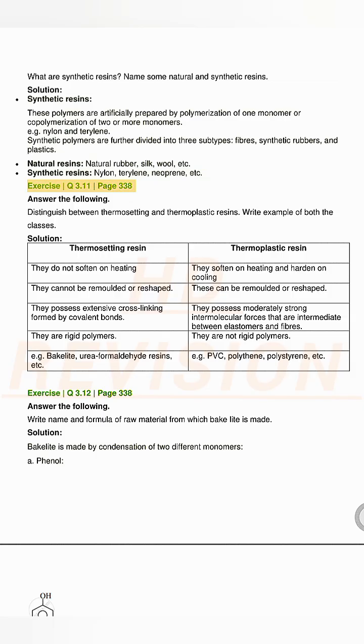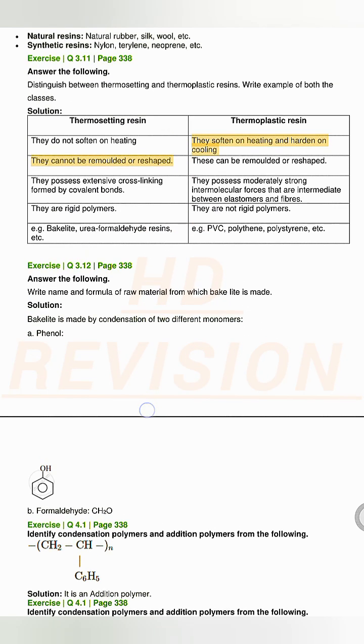Synthetic resins: nylon, terylene, neoprene, etc. Exercise Q 3.11, page 338. Answer the following. Distinguish between thermosetting and thermoplastic resins. Write example of both the classes. Solution. Thermosetting resin: they do not soften on heating. They cannot be remolded or reshaped. Thermoplastic resin: they soften on heating and harden on cooling. These can be remolded or reshaped.